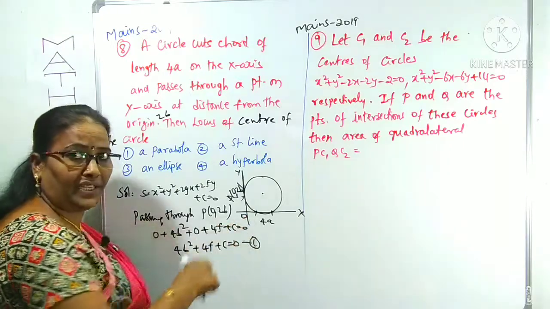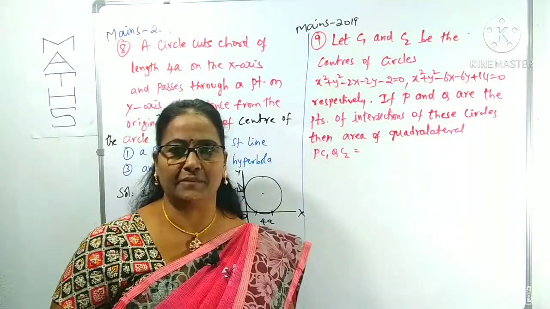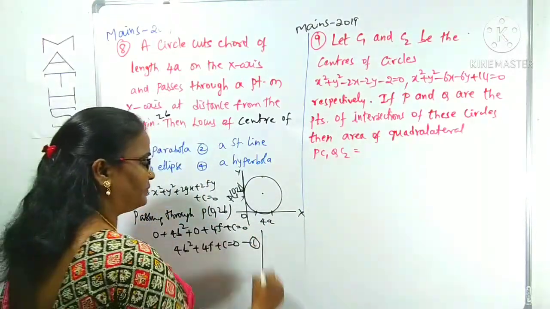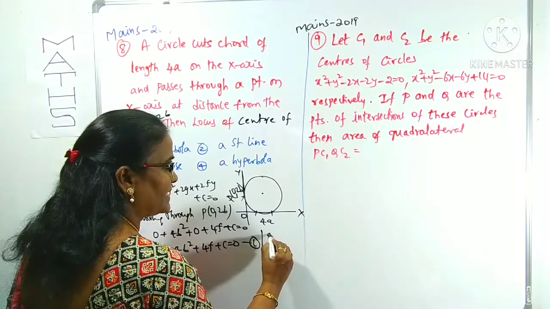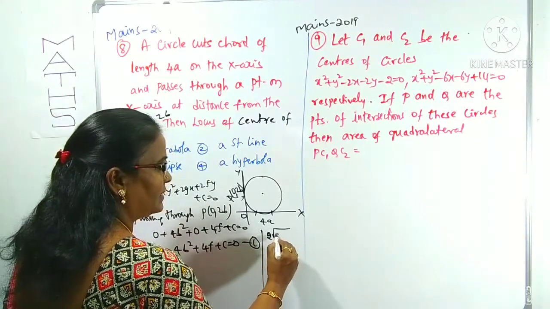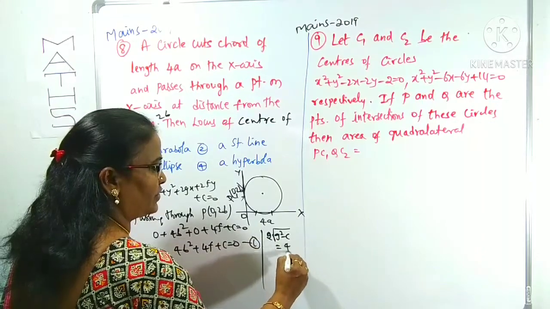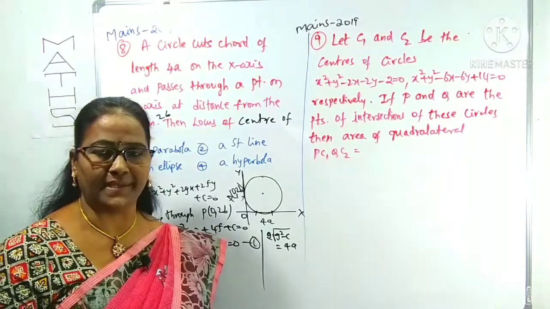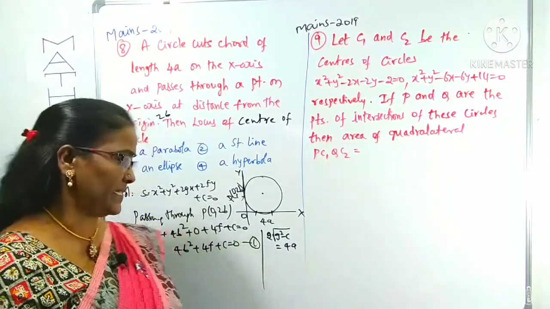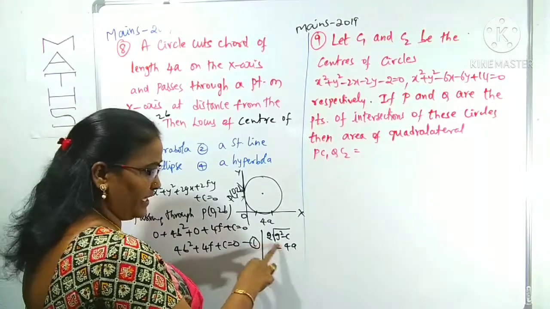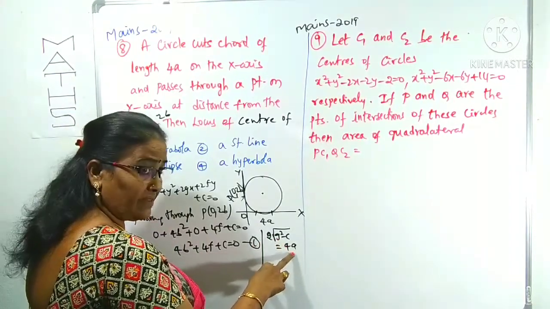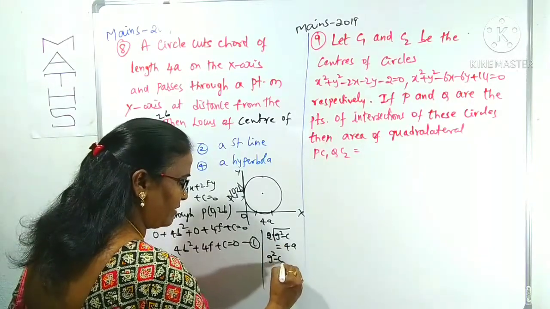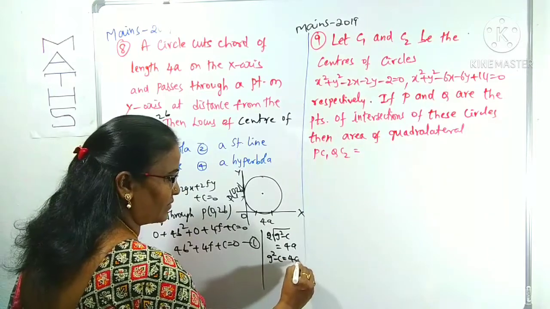Now we can use the length of the x-intercept. I have given those steps, I think, in lecture 1 or 2. The length of the x-intercept formula is 2 root over g square minus c, which equals 4a. What is the length of the x-intercept? 2 root over g square minus c. The y-intercept is 2 root over f square minus c. The length of the x-intercept is given as 4a, meaning 2 root over g square minus c equals 4a. The 2s cancel, and squaring on both sides, g square minus c will be 2a whole square, which is 4a square.